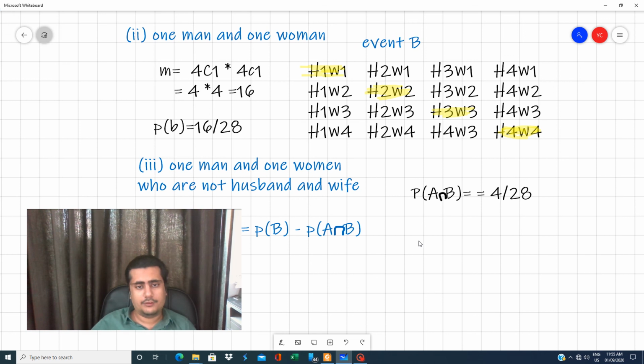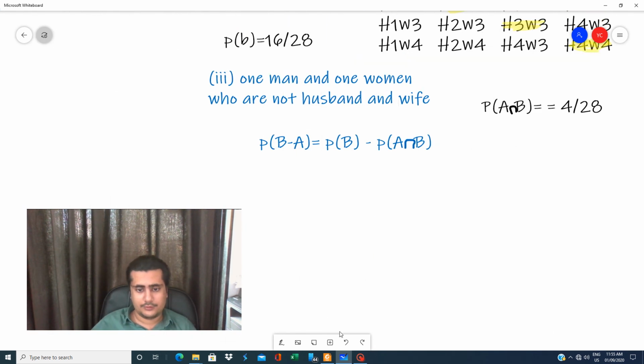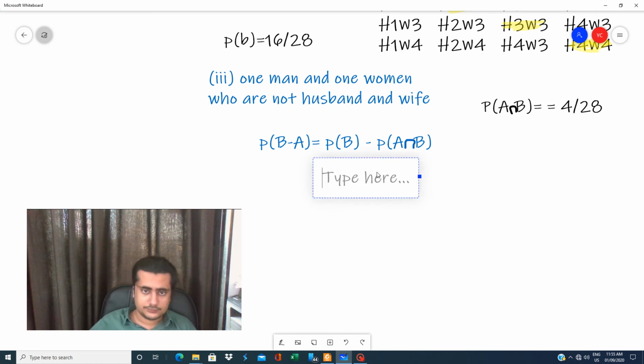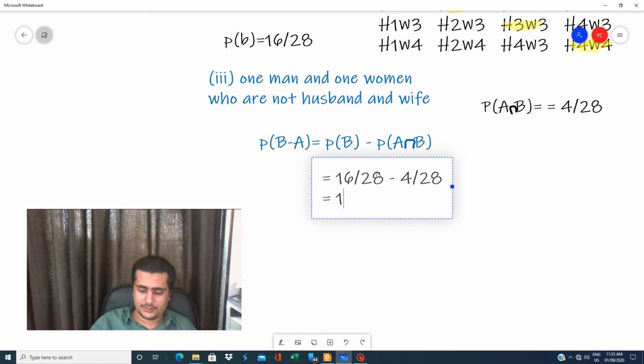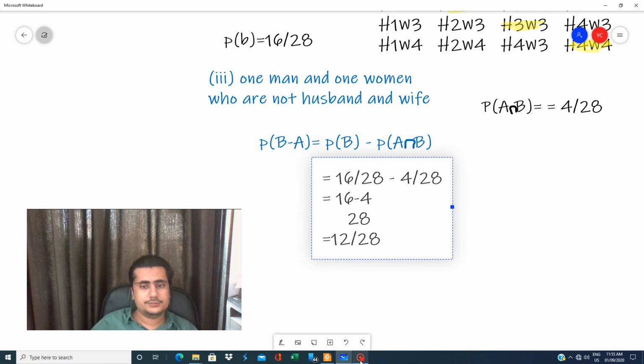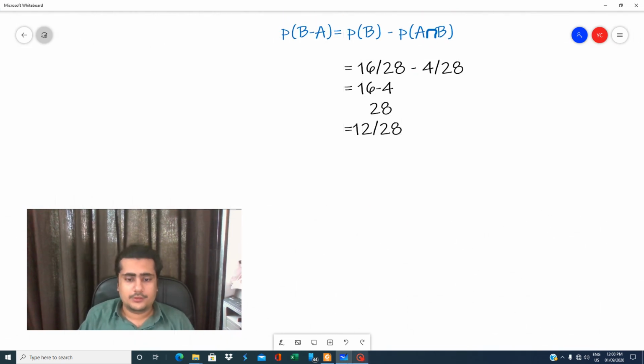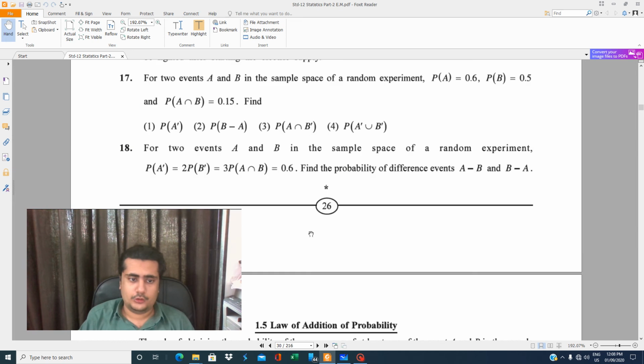So if I want to find one man and one woman who are not husband and wife, my answer will be P of B, that is 16 by 28, minus P of A intersection B, that is 4 by 28. 16 minus 4 upon 28, that is 12 by 28. Okay, so this is your answer. So we have completed this exercise 1.2.